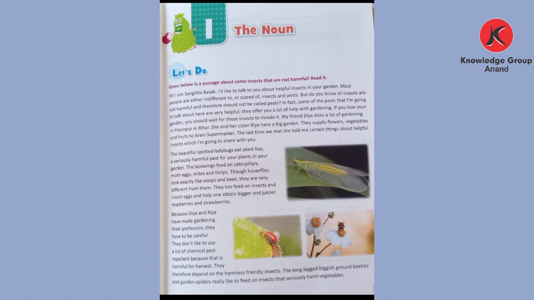Flowers, vegetables, fruits are common nouns. Arani supermarket, A and S are written with capital letters, so it is a proper noun.